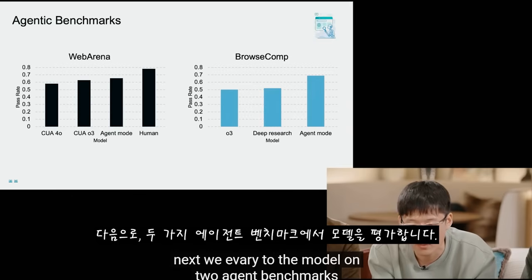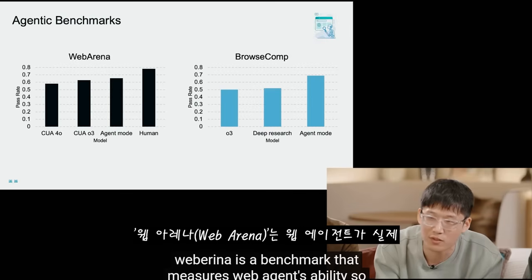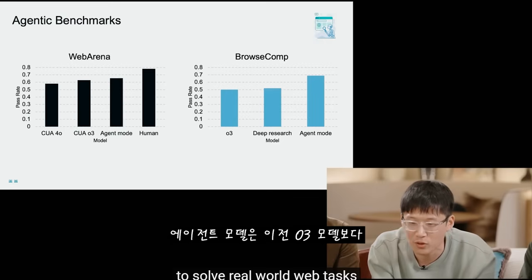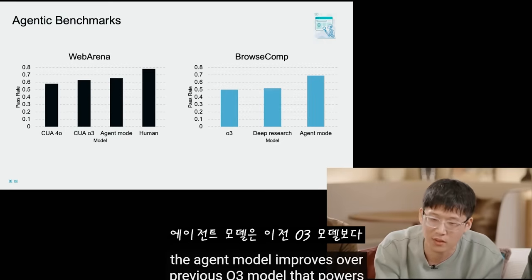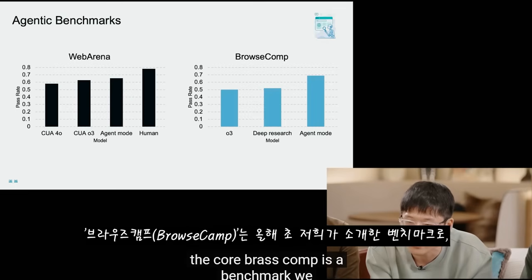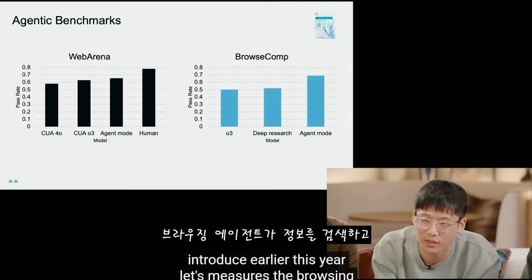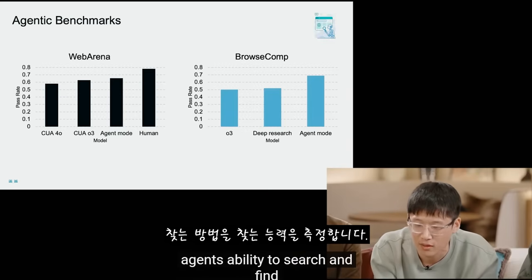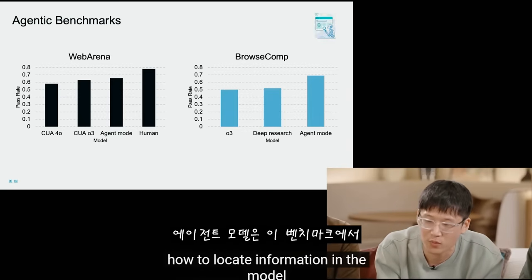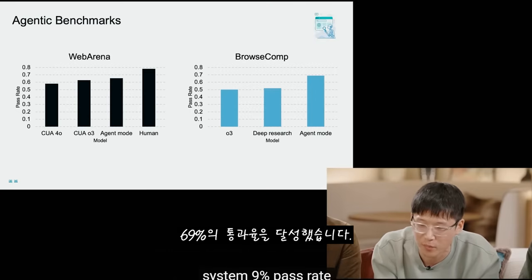Next, we evaluate the model on two agentic benchmarks. WebArena is a benchmark that measures web agents' ability to solve real-world web tasks. The agent model improves over the previous O3 model that powers the core. BrowseComp is a benchmark we introduced earlier this year that measures the browsing agent's ability to search and find hard-to-locate information. The agent model significantly outperforms O3 and deep research on this benchmark, achieving a 69% pass rate.